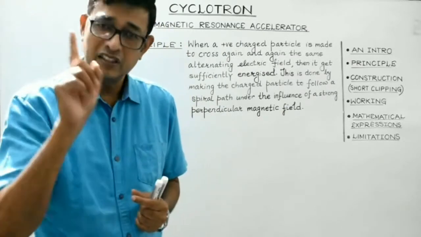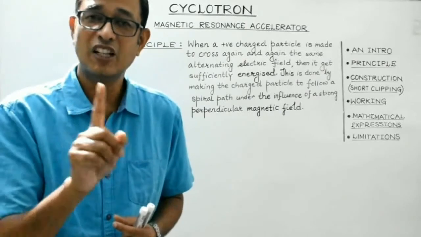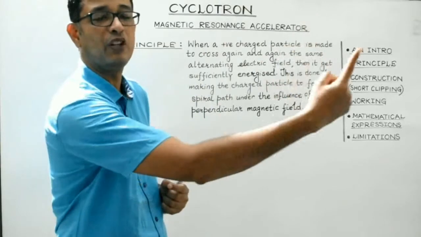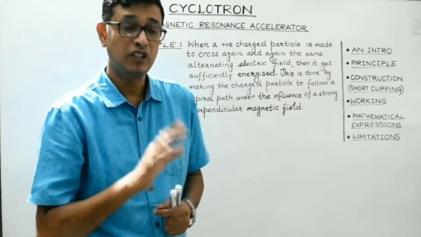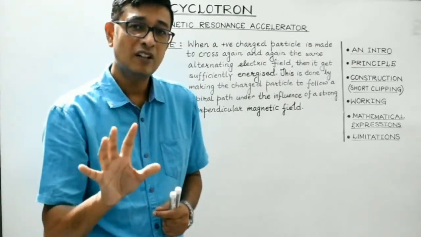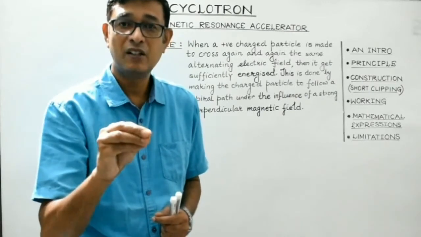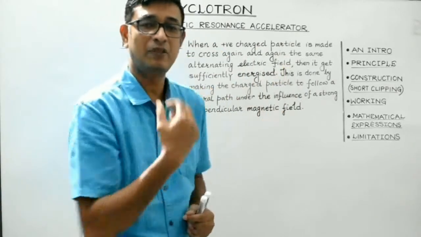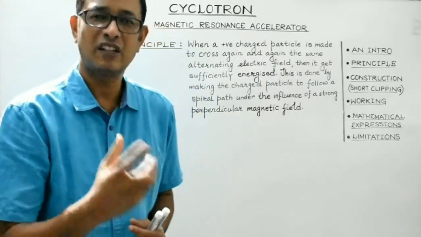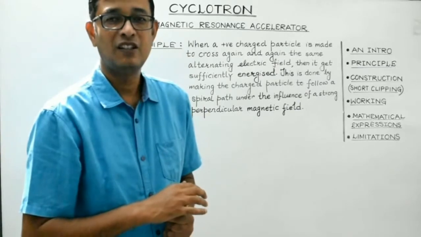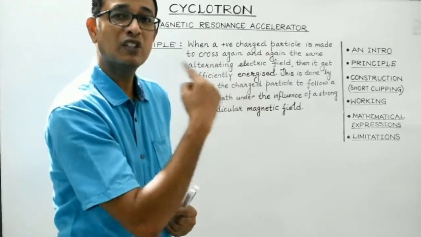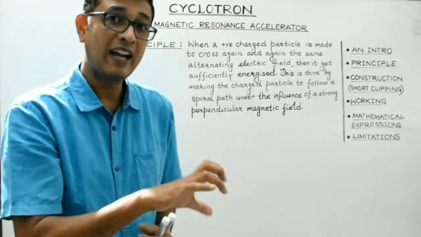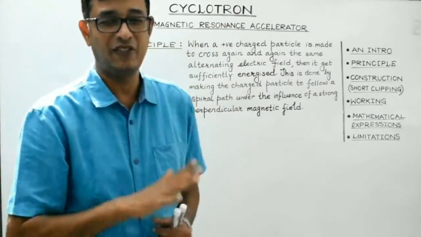And this is done by making the charged particle follow a spiral path under the influence of a strong perpendicular magnetic field. So here we will see how the charged particle will be made to follow a spiral path, and during each step its speed will increase after following a semicircular path. As a result, it will tend to follow a spiral path under the influence of a strong perpendicular magnetic field as well as an alternating electric field.